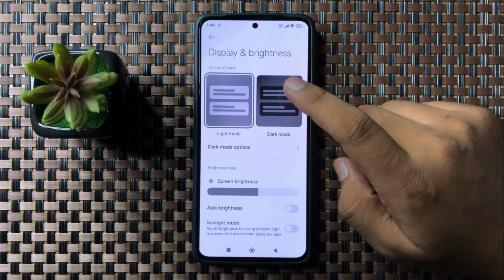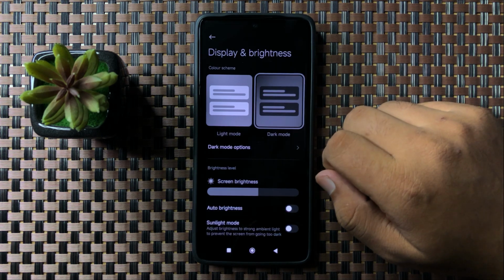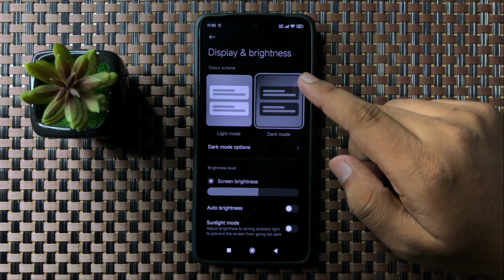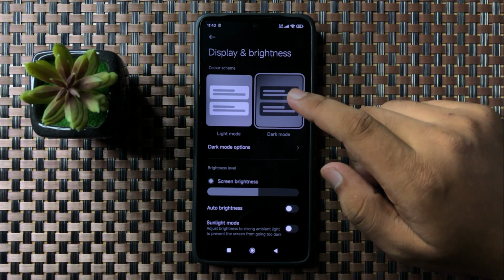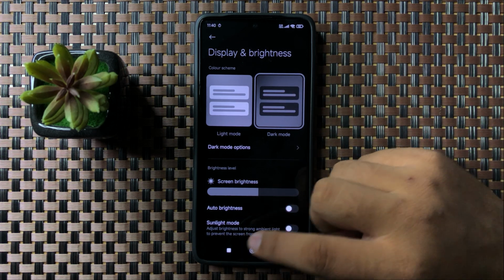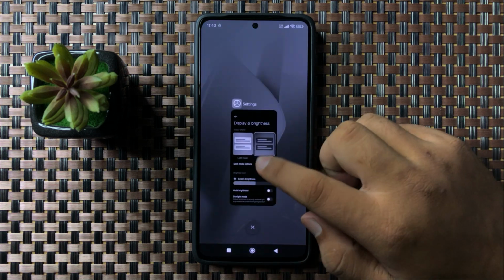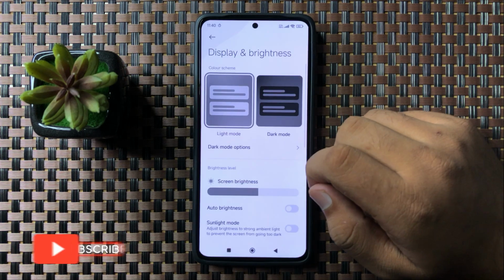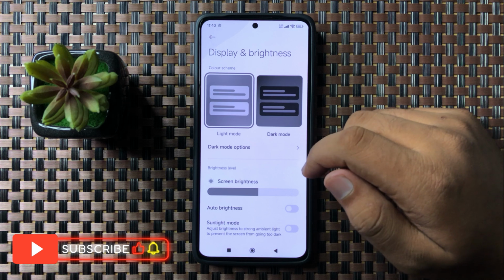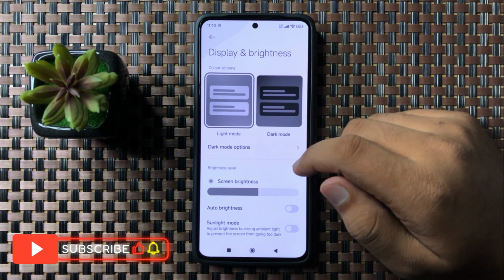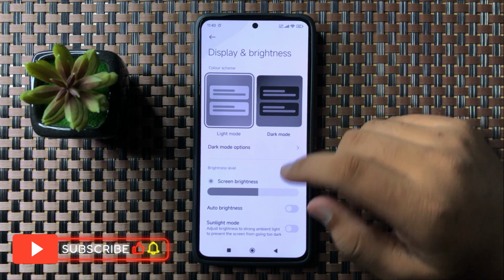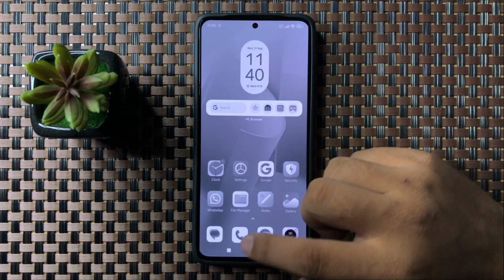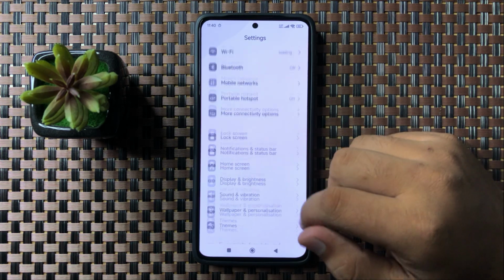Now if you have switched to dark mode, then sometimes switching to dark mode can cause a glitch of black and white screen. So switch back to light mode, and after that it will fix the black and white screen issue. But if you are still facing the black and white screen issue, then open settings again.